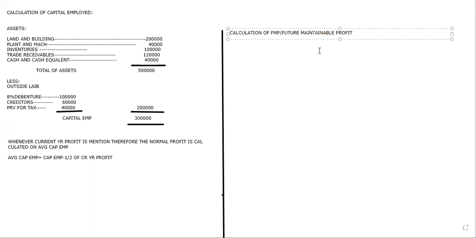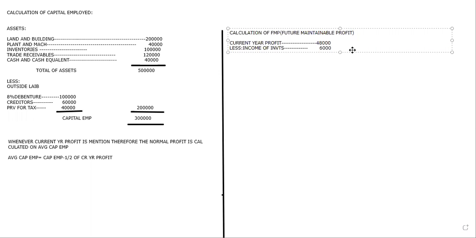Maintainable profit. So now he has given us what? Current year profit. How much is the current year profit he gave? 48,000 he gave. And then he said there was income from investment. What I said is, when investments are not taken, we should also remove income from investments and keep it aside. So that is the reason income from investment, whatever is there, 6,000, I am minusing that.